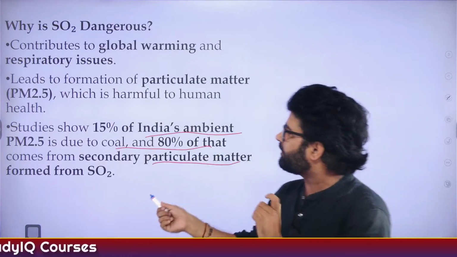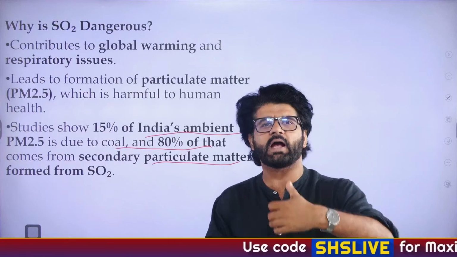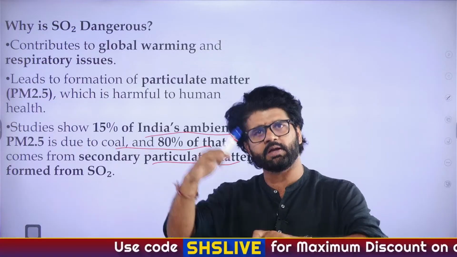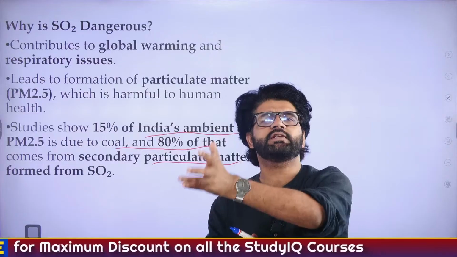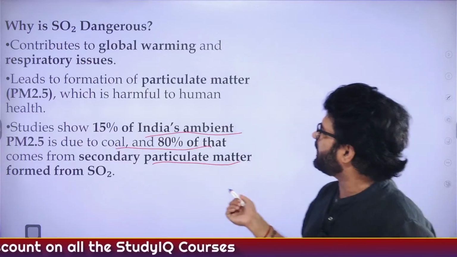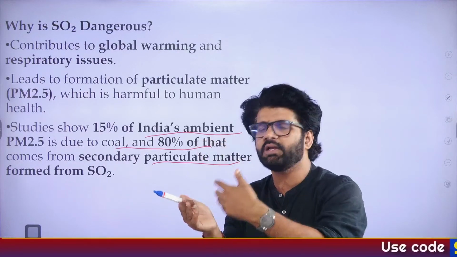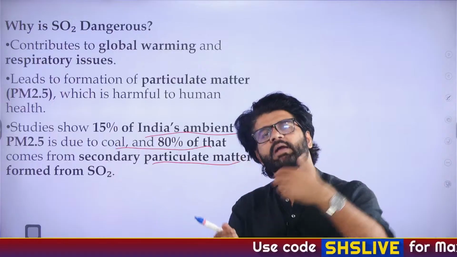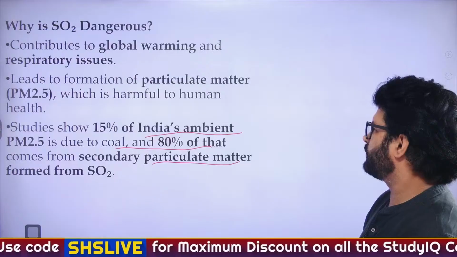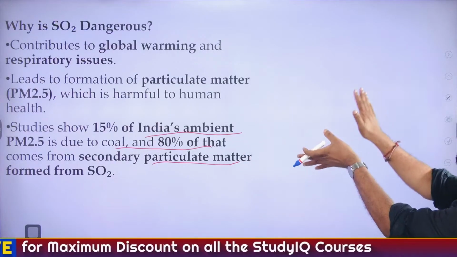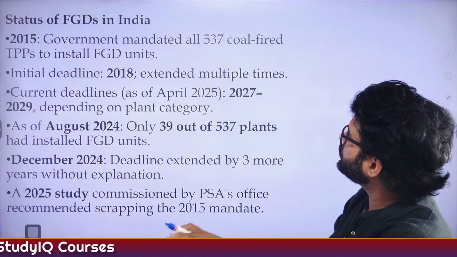Now, there are different meanings. Secondary particulate matter is formed from SO2. There are some primary gases: when you burn something, they get released. Then these gases combine with each other and form something new. Those are secondary gases. In the same way, some particulate matter is released directly from a substance, and some combines and releases something else. That is secondary particulate matter. These are tongue twisters. Okay, so you can understand SO2 is dangerous. That's what this article is saying. Now we don't need to use these FGD units.